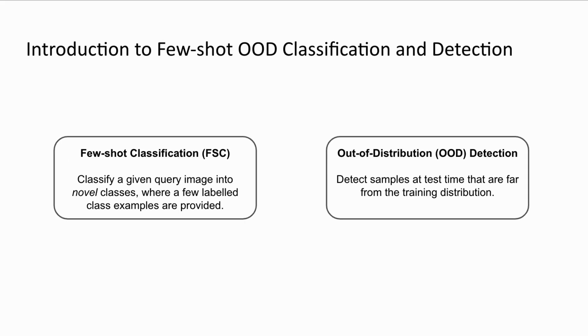I'll talk about few-shot OOD classification and detection. For few-shot classification, our goal is to classify a given query image into novel classes where a few labeled class examples are provided. For out-of-distribution detection, our goal is to detect samples at test time that are far from the training distribution. In this work, we'll study both few-shot classification and out-of-distribution detection under one setting.